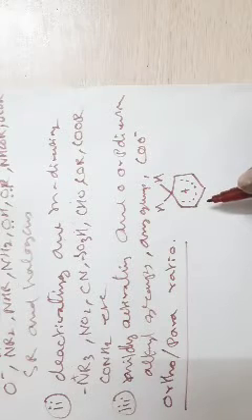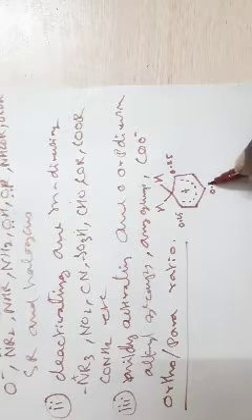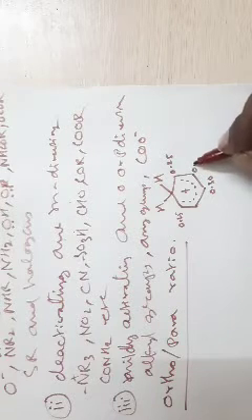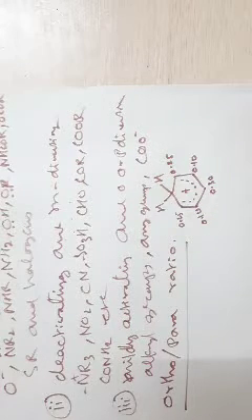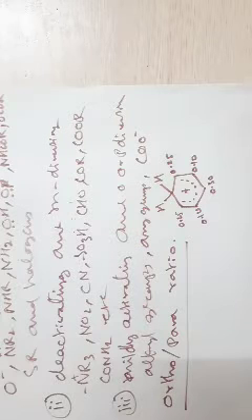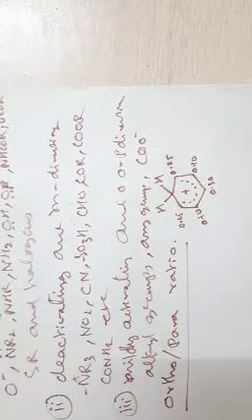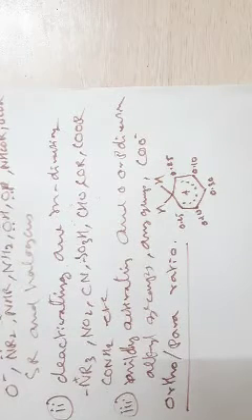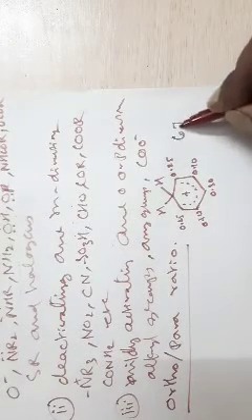Let us look at the electron density on each carbon: 0.25, this is 0.25, 0.30, 0.10, 0.10. This is the model proposed for the arenium ion. From this, it is very clear that nearly 67% of ortho product can be obtained.